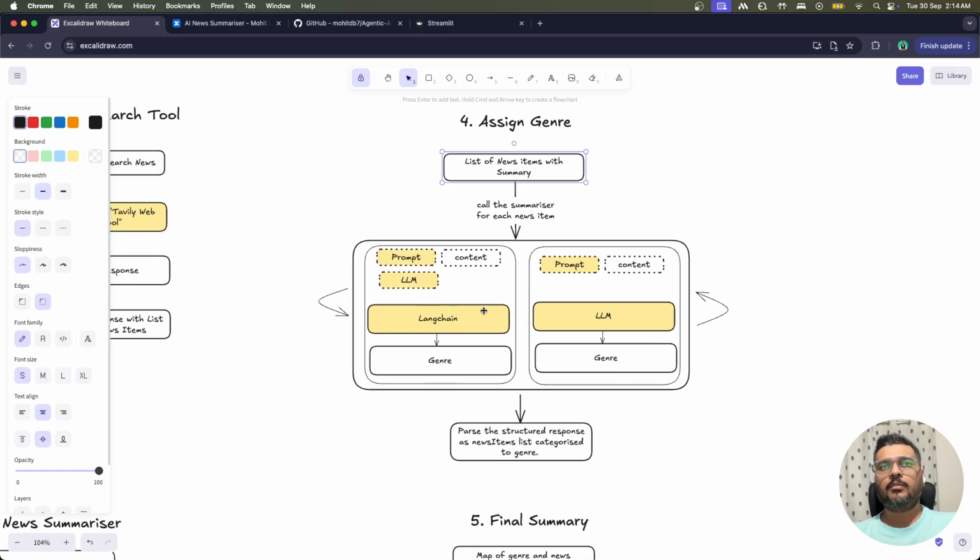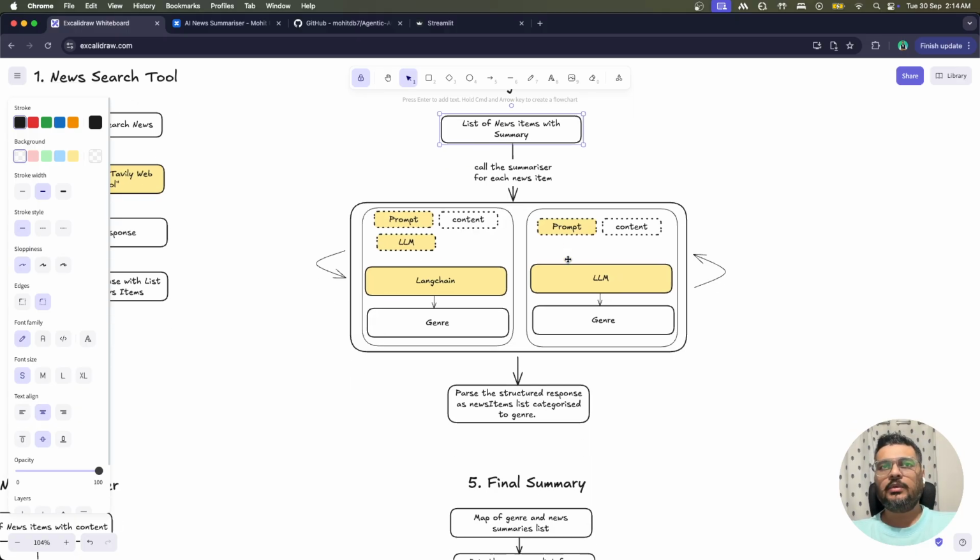Again, both implementations are shared so that you can go through them, understand, and see how both implementations are done.